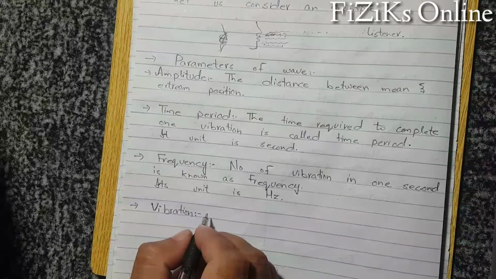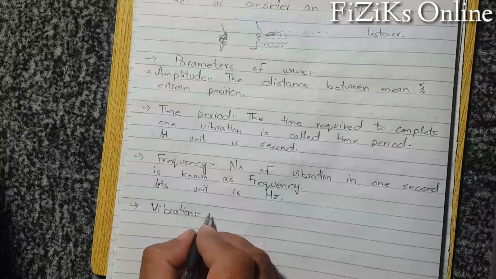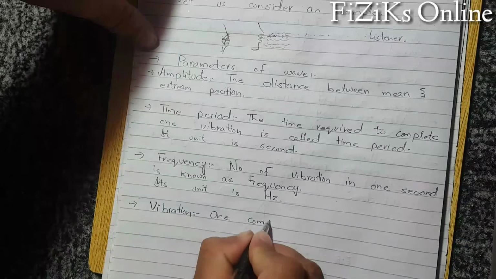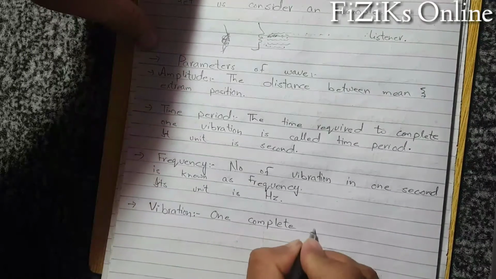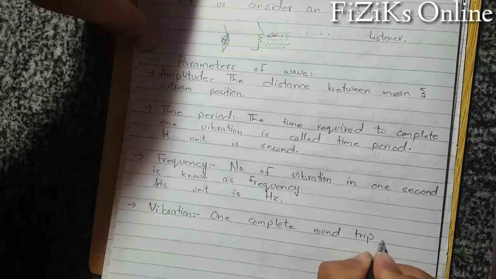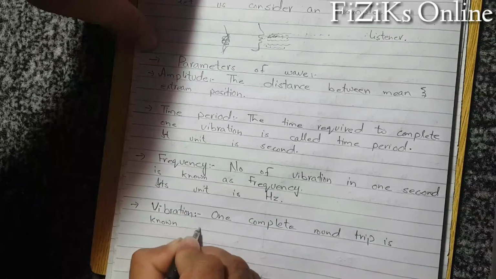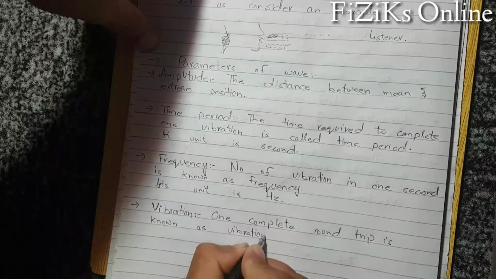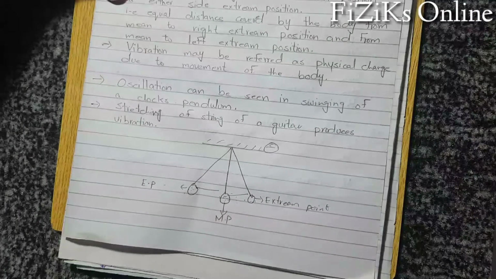The next and the last parameter of today's lecture is vibration. Vibration is defined as one complete round trip is known as vibration. Let me define to you what is complete round trip.